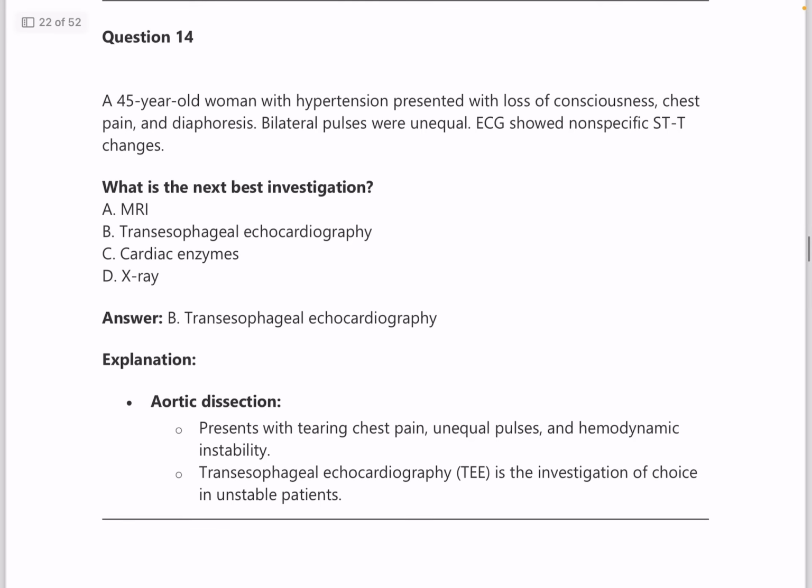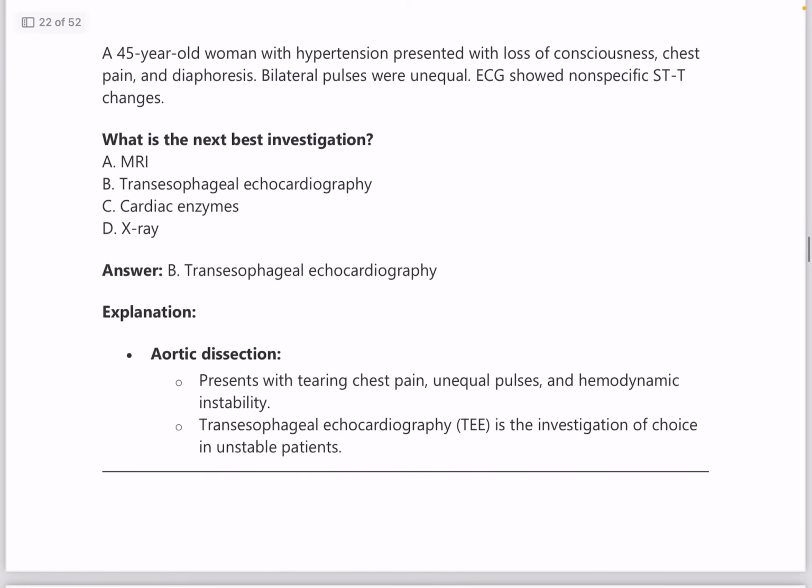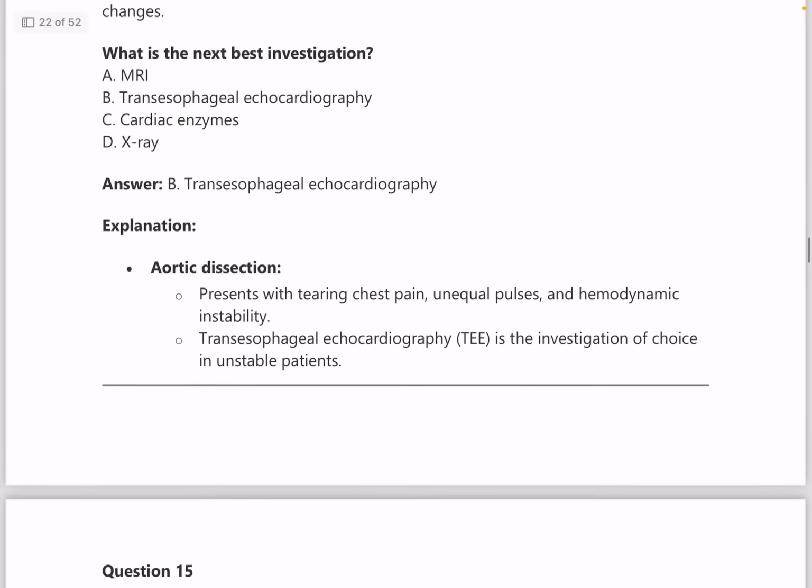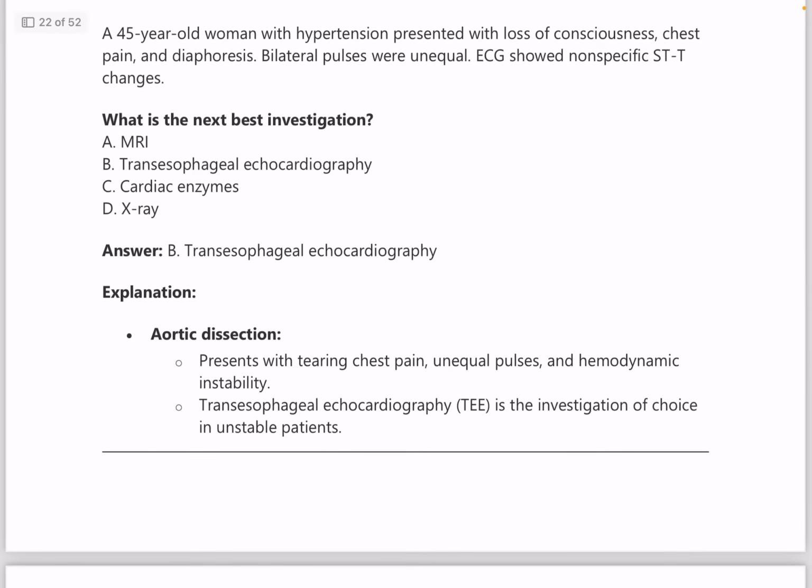Question number 14. A 45-year-old woman presents with hypertension and loss of consciousness, chest pain and diaphoresis. Bilateral pulses are unequal. ECG shows non-specific ST-T wave changes. What is the next best investigation? Answer is transesophageal echocardiography, because it is the investigation of choice in unstable patients in cases of aortic dissection. So aortic dissection again is a very important topic, and the management is important.